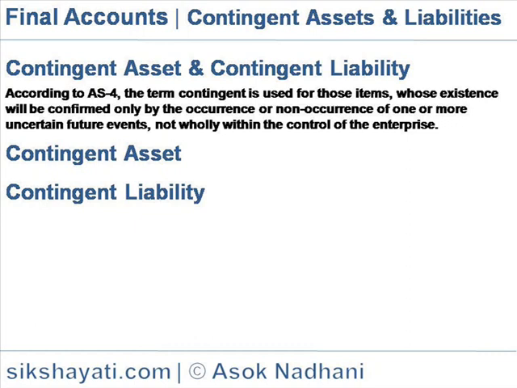Contingent assets and contingent liability. The term contingent means circumstantial, incidental, conditional, etc., meaning something not sure to happen.